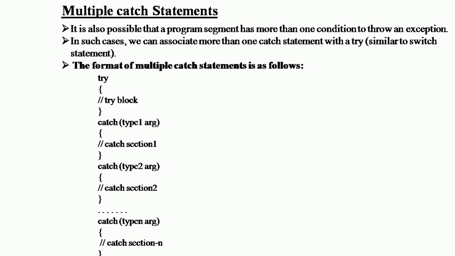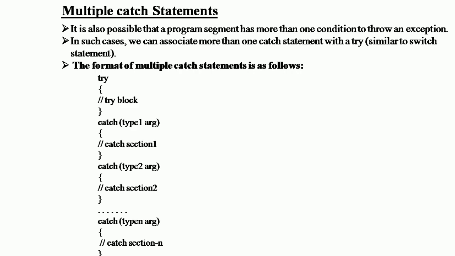cout << "*** End of try block ***\n"; } catch (char g) { cout << "Caught a positive value:\n"; }